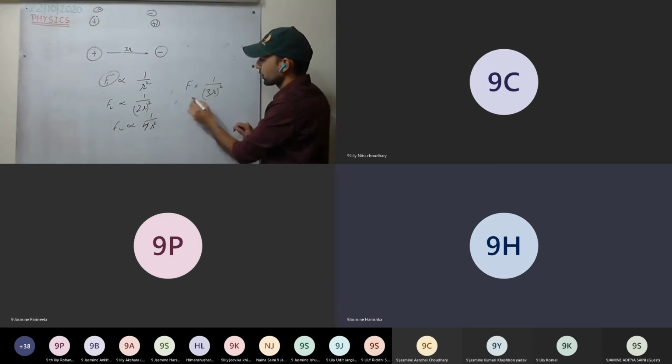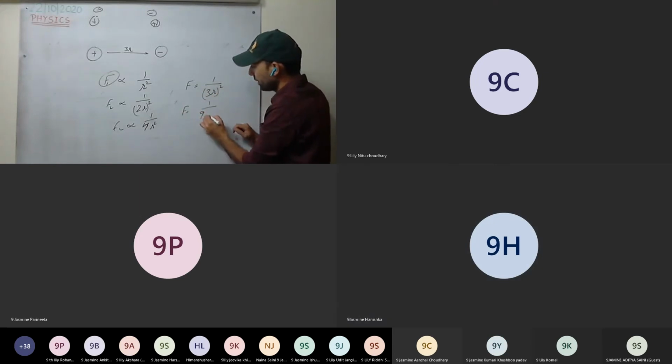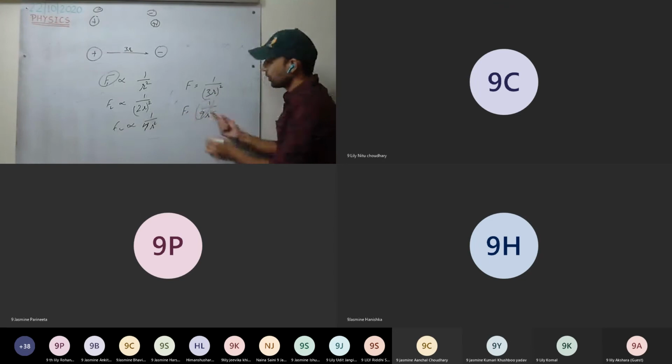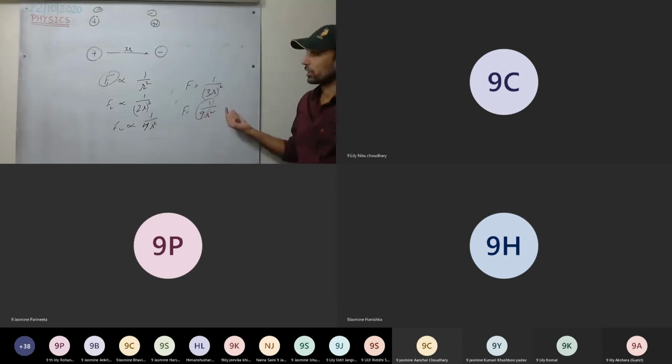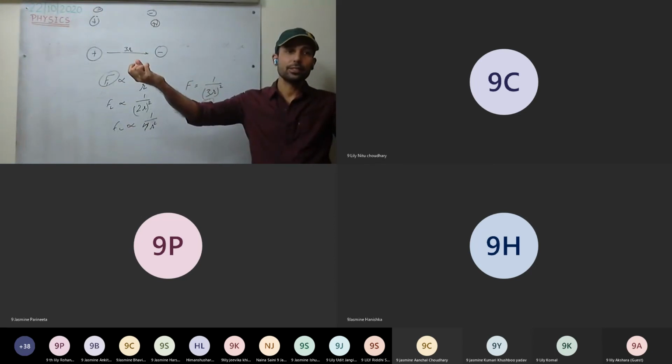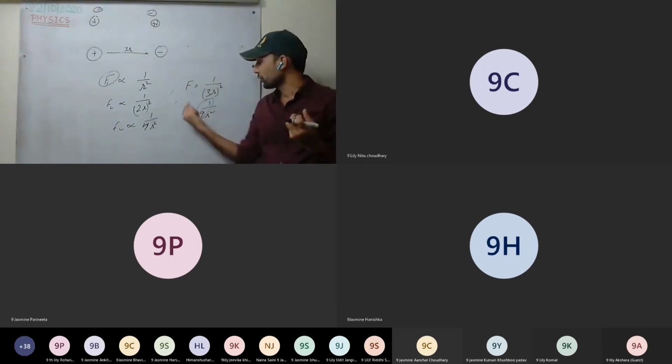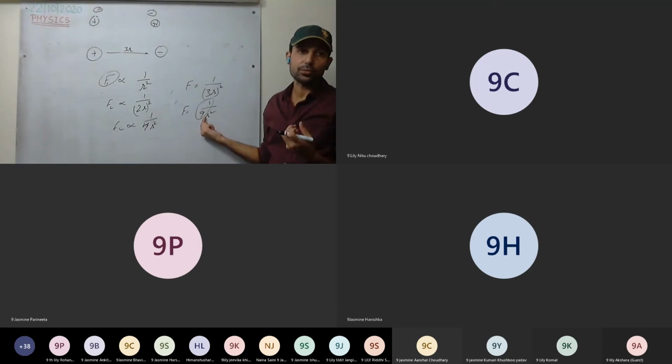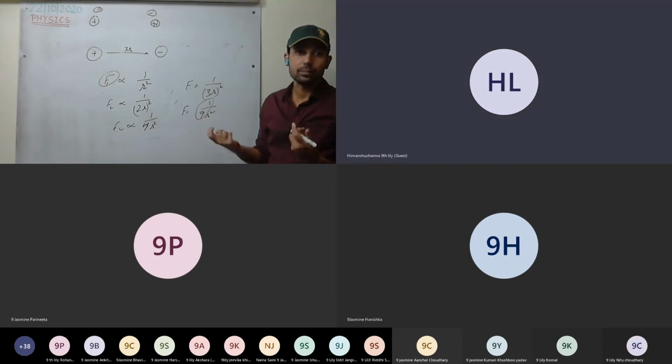Decrease by 9 times. So I have F as 1 upon 9r squared. So it will become 1/9 of the earlier force. Earlier they were separated by r distance and the force was F. Now if I triple the distance between them, then the force will become 1/9 of the original force. You can explain again.